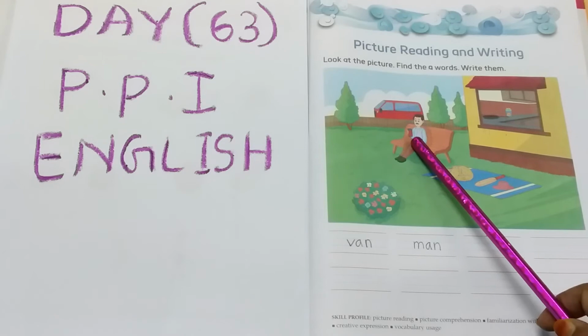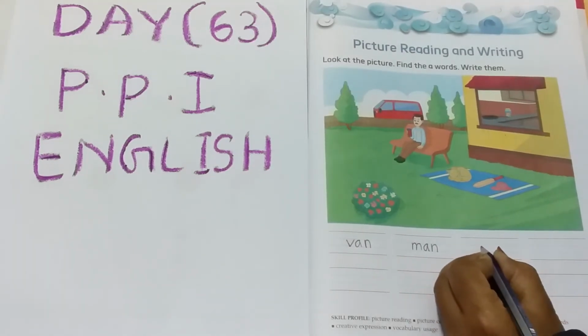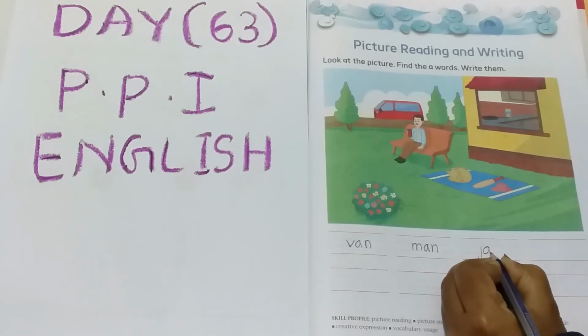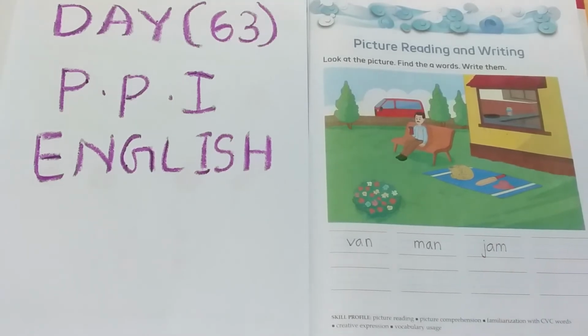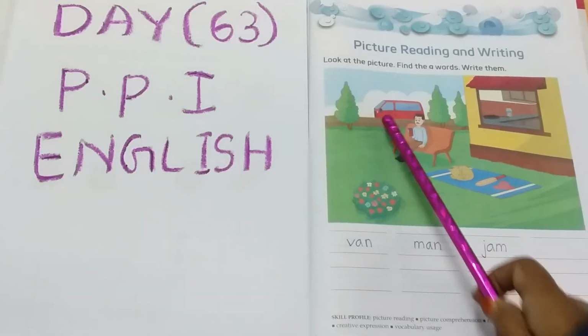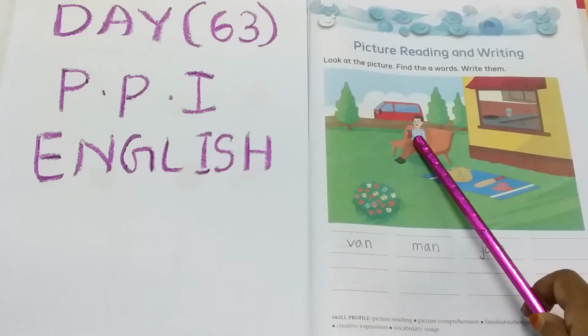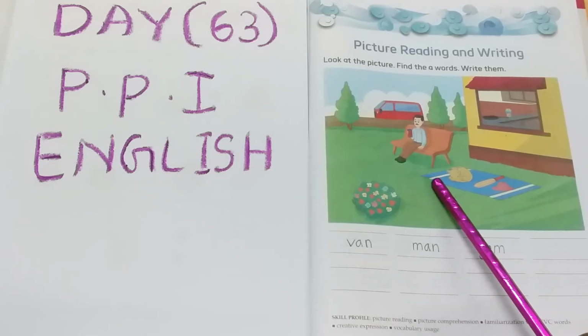Can you see this? Jam. J-A-M, jam. The man is carrying jam. J-A-M, jam. V-A-N, van. M-A-N, man. J-A-M, jam. Look at the next.